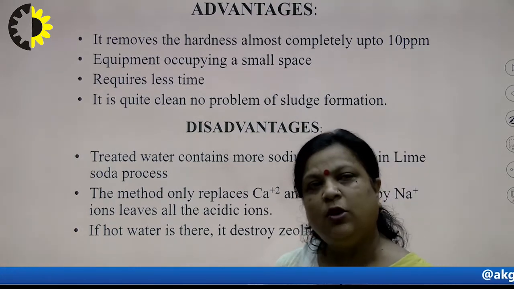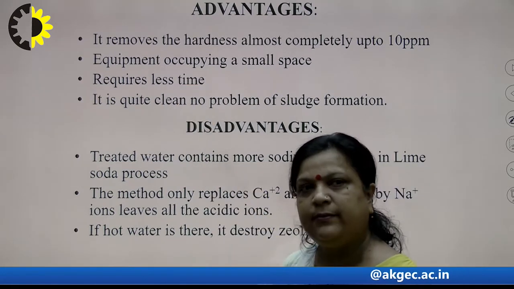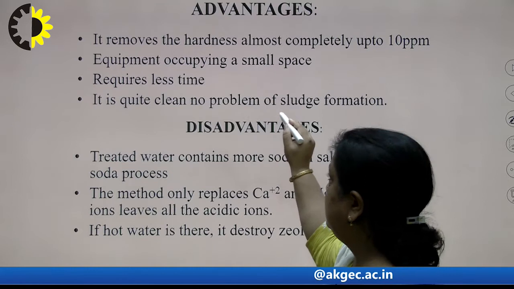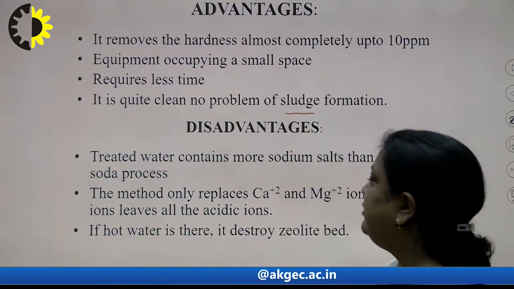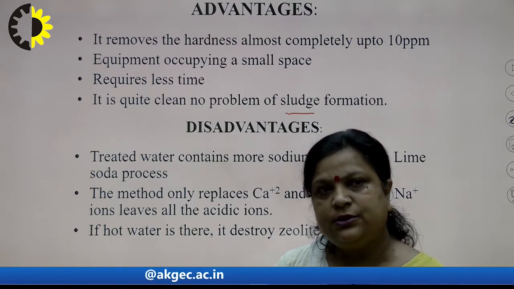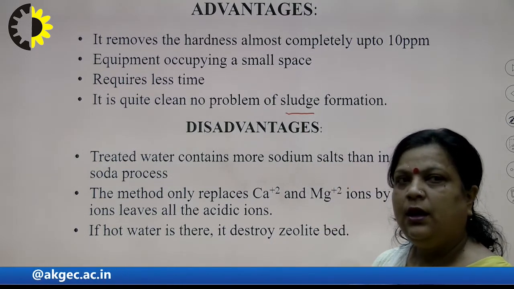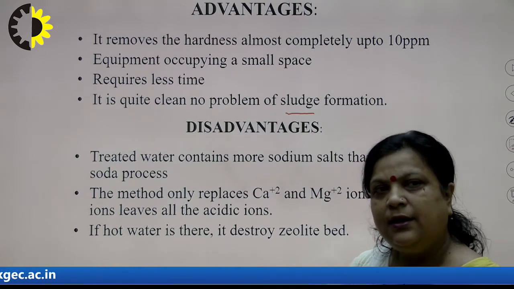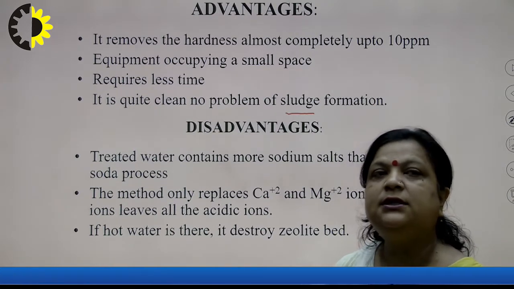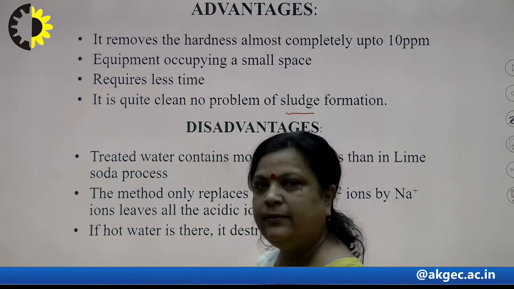It is a rapid process, self-automatic, so it requires less time. And another major advantage is that there is no byproduct. So no sludge formation, which means there is no problem of sludge disposal. So we can say it is quite clean.